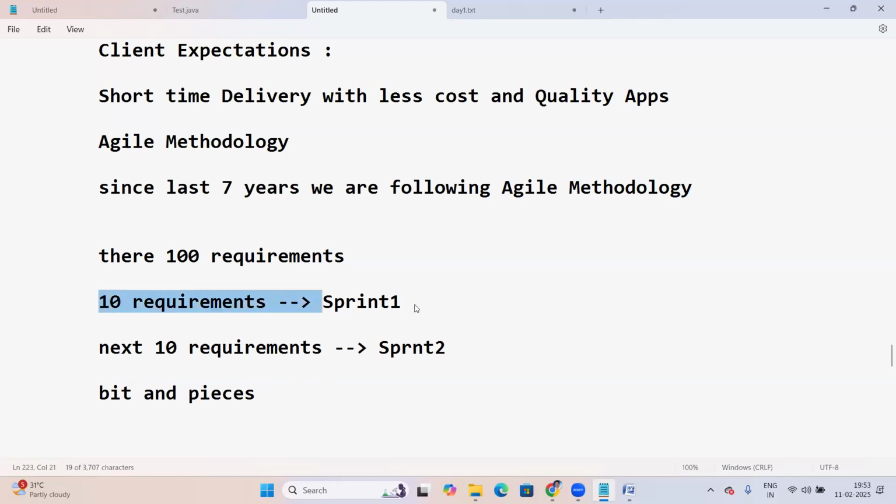Sprint 1, 10 requirements, is developed within 1 week. A sprint is maximum 1 to 3 weeks, not more than that. Most of the time it is within 1 week only. So within 1 week, the client gets the first piece, and it starts going live. And next, the second part, sprint 2.